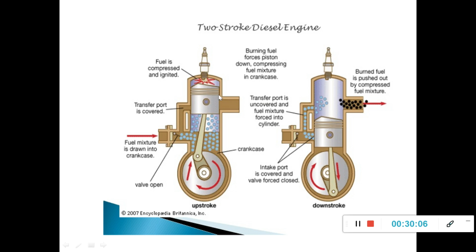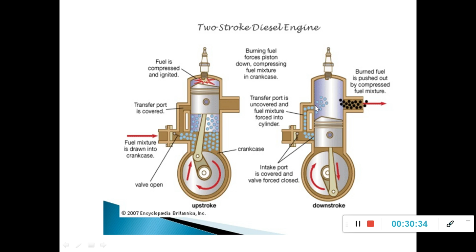Because it is a diesel engine, during the suction stroke only air is drawn inside and is filled in the crankcase. Then during the movement of the piston, when it covers the inlet port, the inlet of the incoming air is stopped, and by using this transfer port, the air enters into the cylinder.